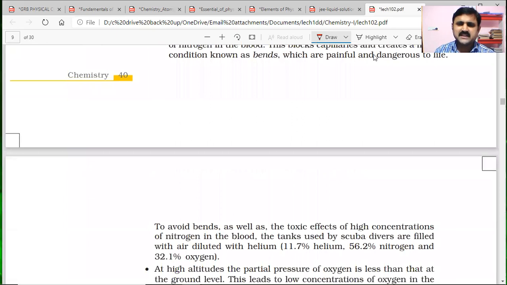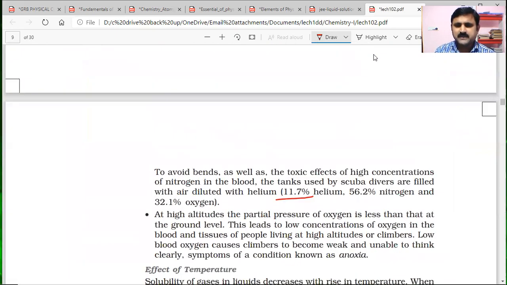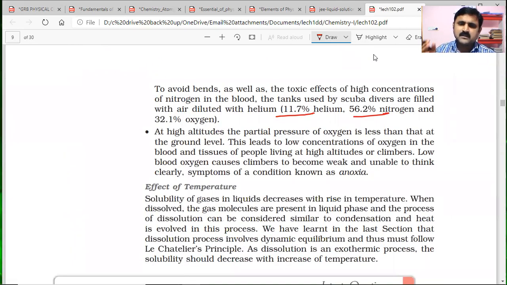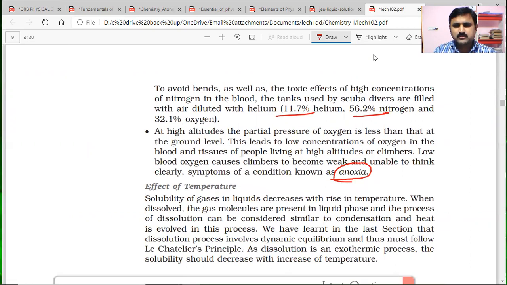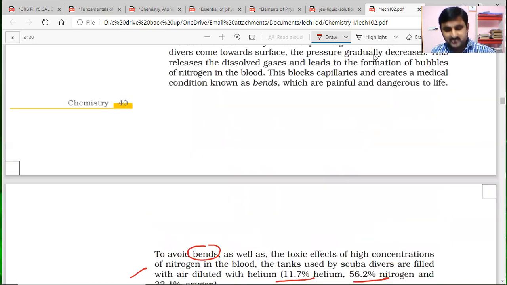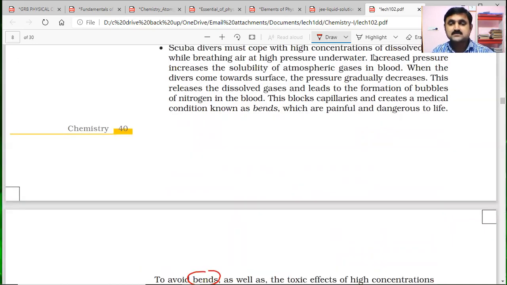NCERT gives the same thing, and the percentages are also discussed as in the reference books. In NCERT also, the same percentages of helium are to be kept in the scuba divers' tanks, as in our book. NCERT also discussed anoxia and the bends disease, so as to avoid the bends. They have discussed these two applications of Henry's law, in scuba diving and the climbing of mountains.